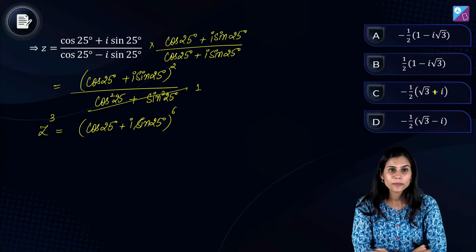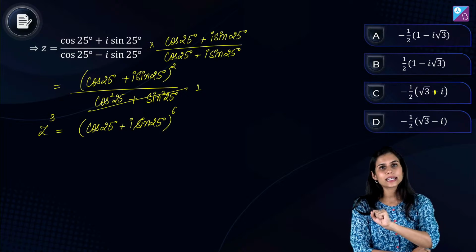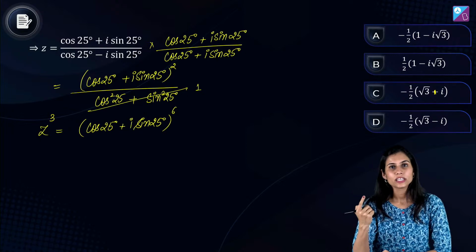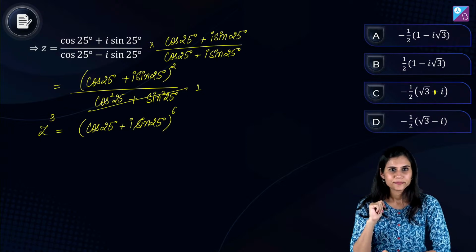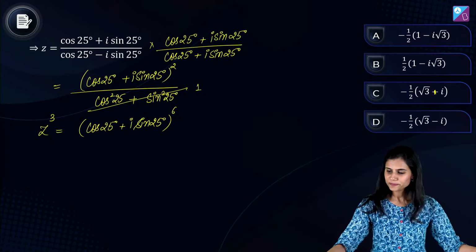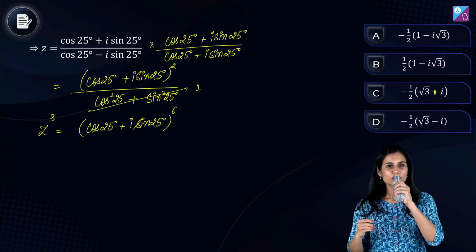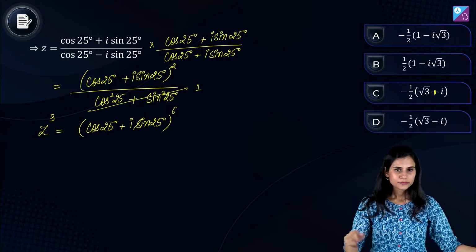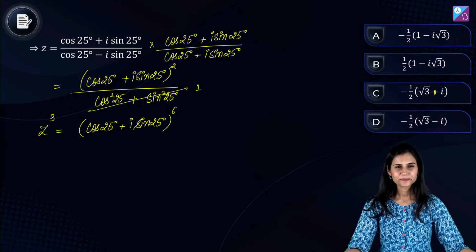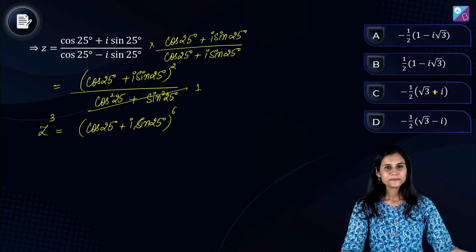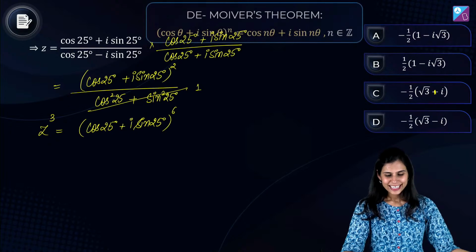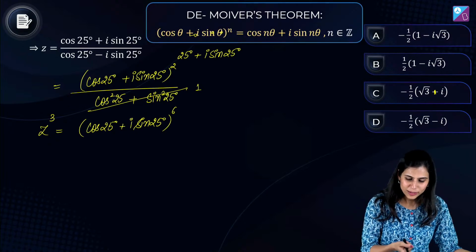Whenever you have an expression of the type cos theta plus iota times sin theta raised to a higher power, what comes to the rescue? Yes, but think a little more. A little more. Anybody? De Moivre's theorem is what I'm talking about.